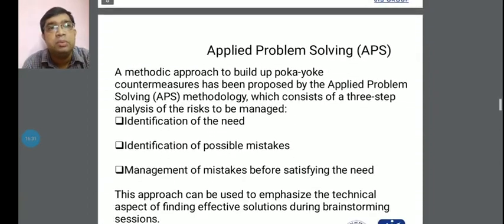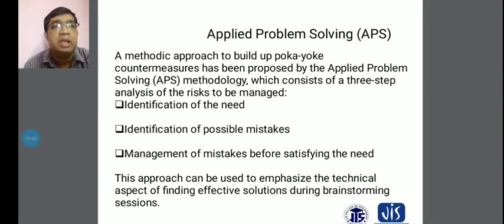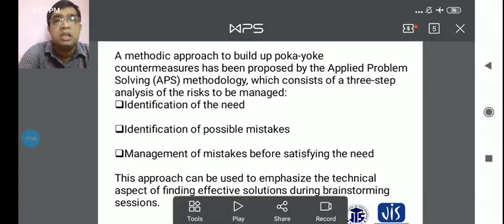Another thing is applied problem solving, the APS, a methodical approach to building poka-yoke countermeasures proposed by applied problem solving. The APS methodology consists of a three-step analysis of the risk to be managed. The first is the identification of the need. First you have to record which types of needs are essential in your products.